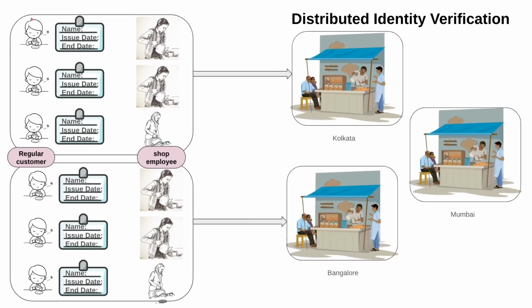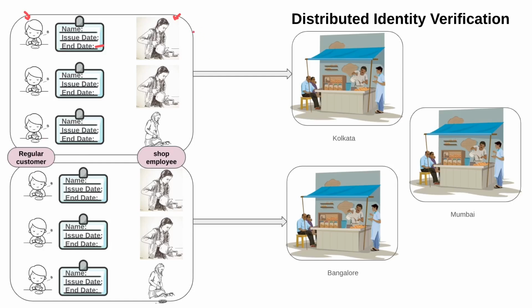Now let's see, whenever this regular customer comes to any shop, he takes this identity card with him and shows it to the shop employee, and based on the end date, the employee provides him tea.